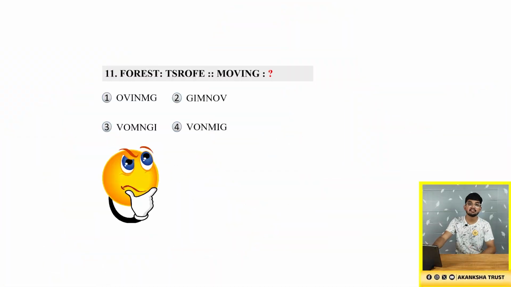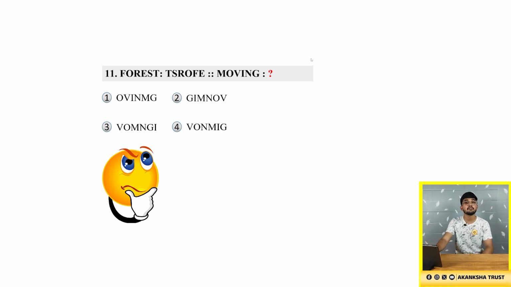Today's topic is letter series. Previously we have solved many problems and I hope you have understood what we have solved previously. So now we will solve the 11th question. That is, if forest can be written as TSROFE, then how can moving be written as?